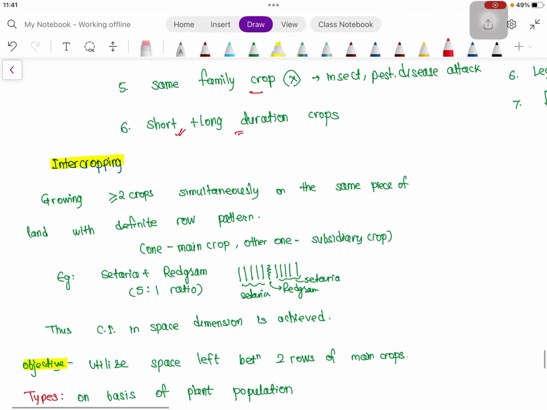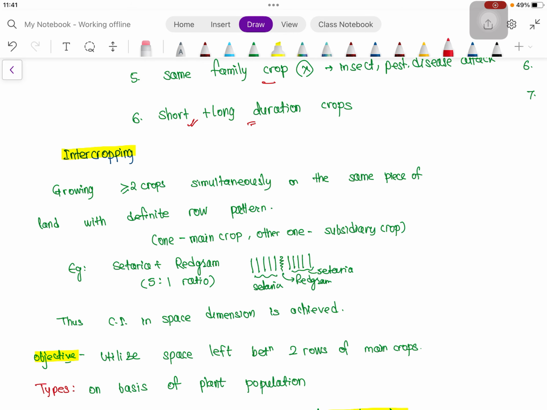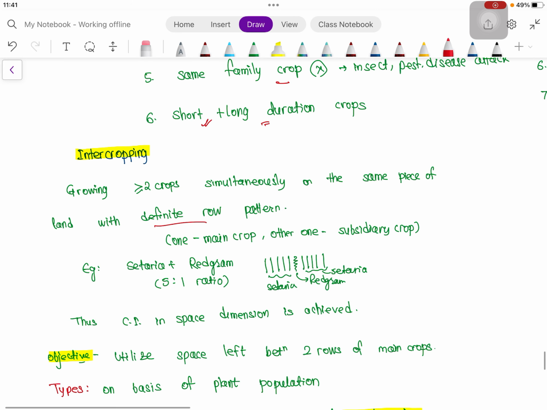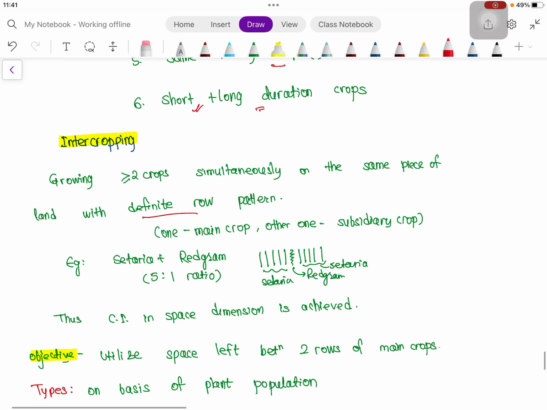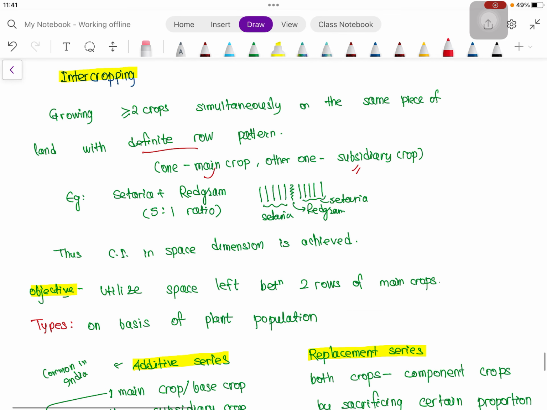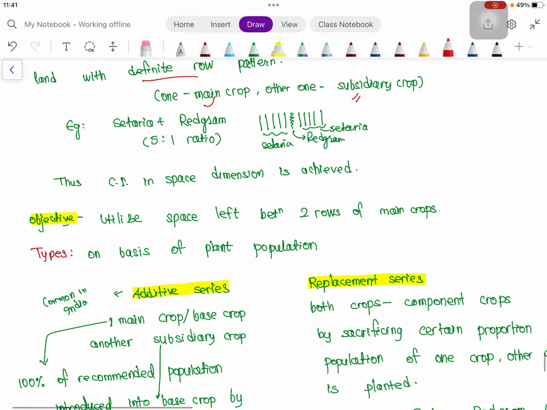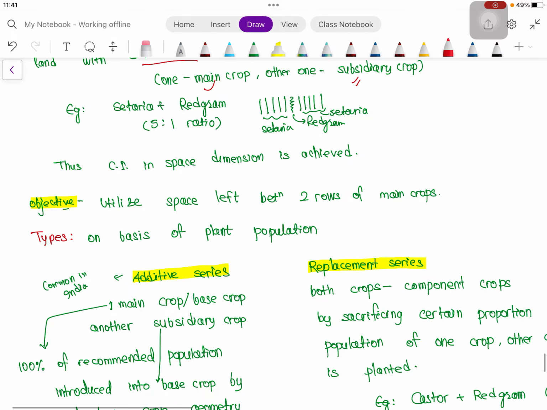Then intercropping is also growing two or more crops simultaneously on the same piece of land. Here the only thing is a definite row pattern will be there, which was absent in mixed cropping. One will be the main crop, the other one will be the subsidiary crop. For example, Setaria plus red gram in 5:1 ratio. After 5 rows of Setaria, we are taking 1 row of red gram. So definitely cropping intensity in space dimension is achieved. Then the objective is to utilize the space left between 2 rows of main crops.